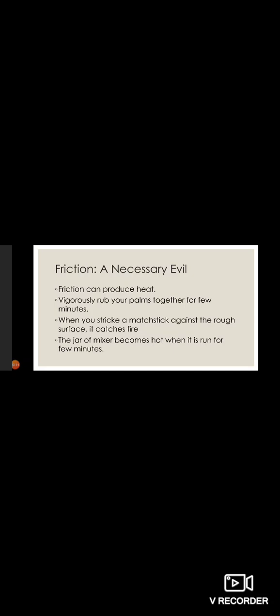Friction can produce heat. Okay, how can it produce heat? We use a matchbox stick on a rough surface. When we rub a matchbox stick on a rough surface, it produces fire. Similarly, whenever we vigorously rub our palms together for a few minutes, they become warm, right?